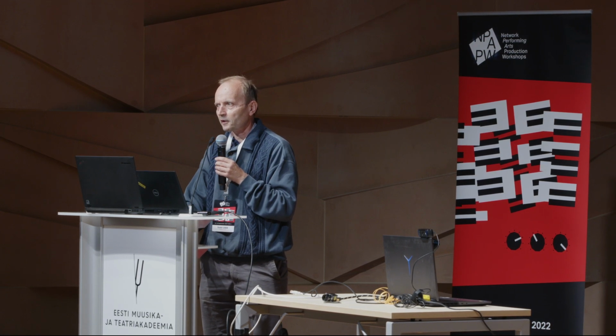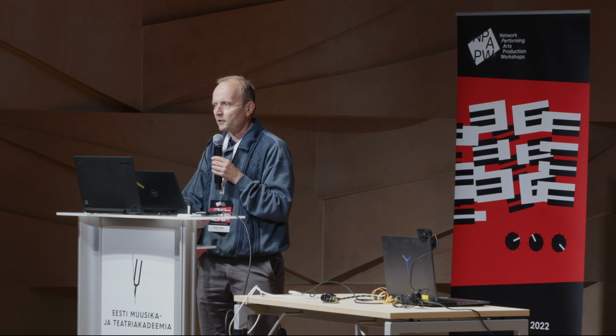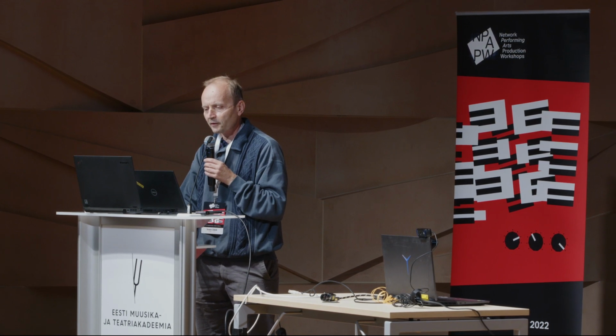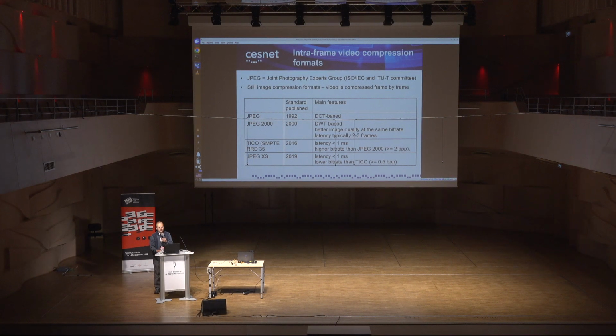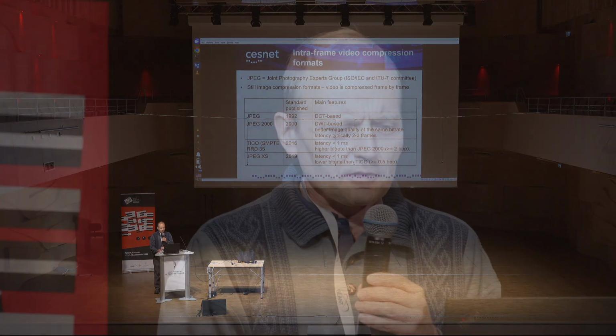It started in 1992 with publication of JPEG format. A significant improvement in image quality was provided by JPEG 2000, which is based on wavelet transformation. However, most implementations of JPEG 2000 require latency of 2 to 3 frames for encoding and decoding.